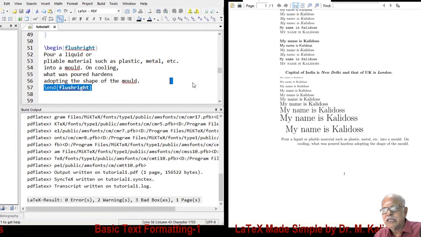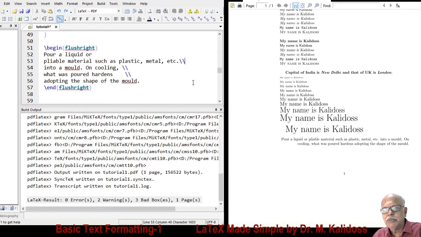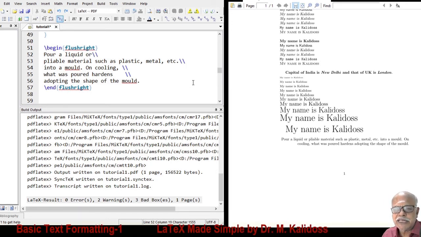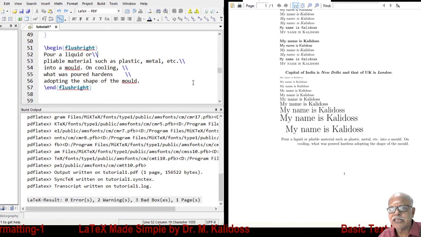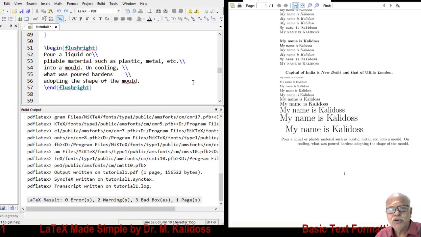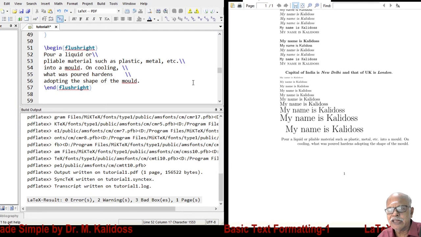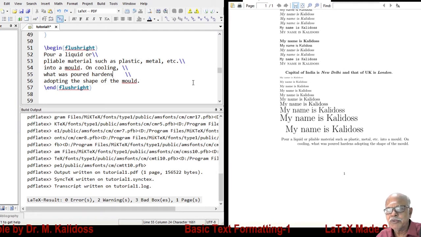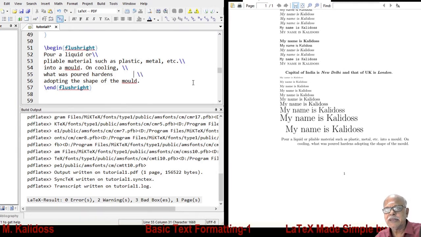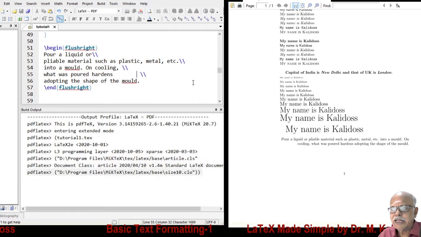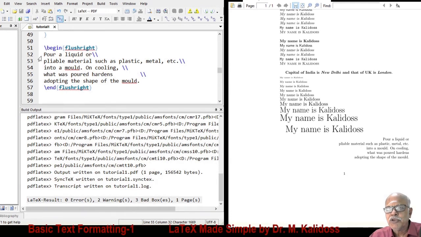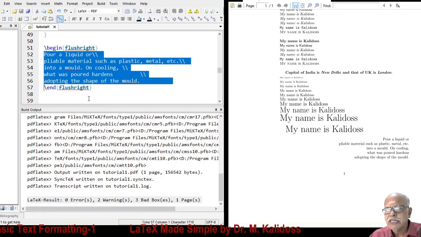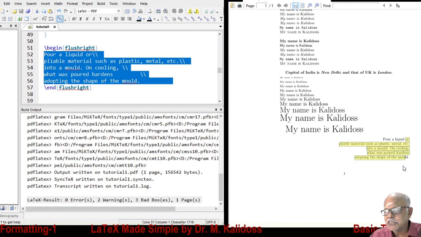However, if you use double backslash to indicate that the first line ends here, second line ends here, and so on. Notice also, here I have used double slashes immediately after the character R. Here I have given some space and then type this. Doesn't matter. You will find all the matter starting from 4 up to this is available as flush right.